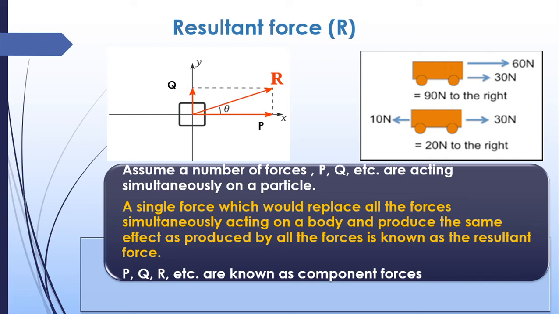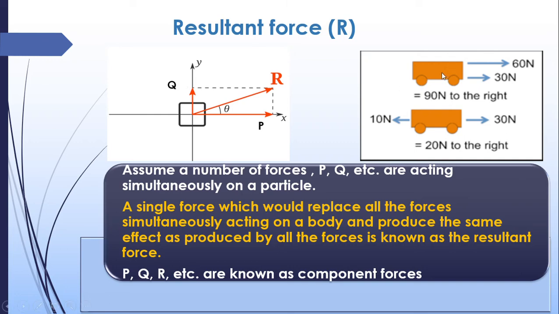Now you don't have to find all the forces, you have to just find the resultant. Resultant means a single force which can produce the same effect as all the forces on the body. So that is known as resultant force.